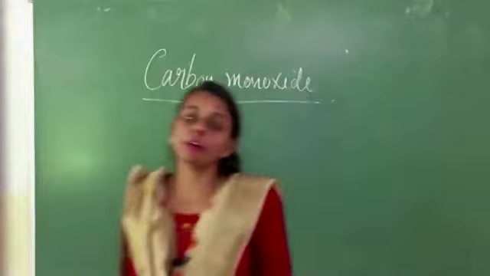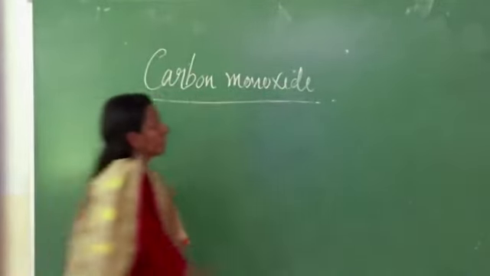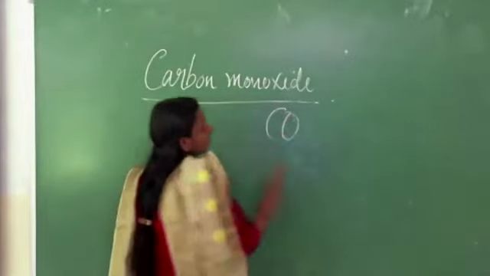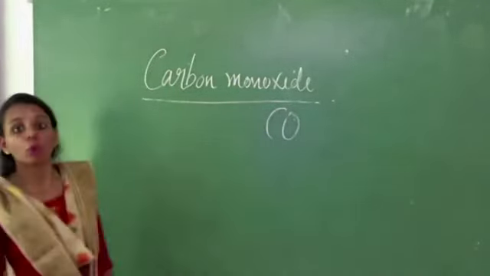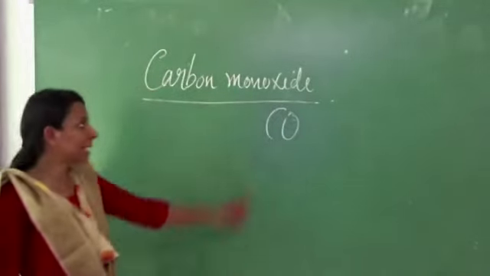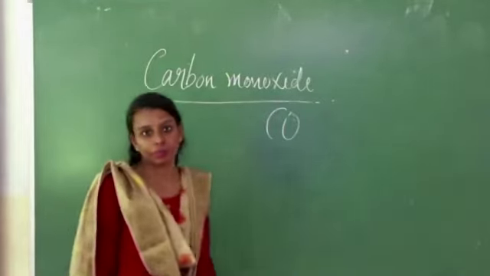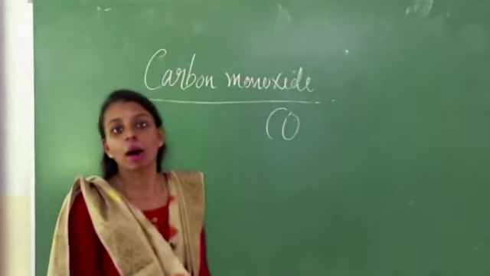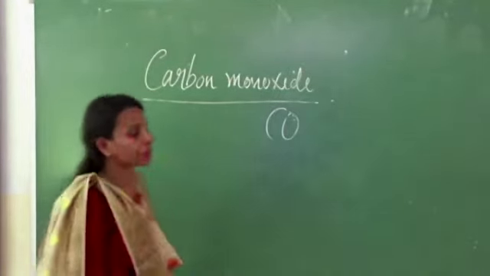Next we are discussing carbon monoxide. Carbon monoxide formula: CO. It represents one molecule of carbon monoxide. Carbon monoxide contains one atom of carbon and one atom of oxygen. The relative molecular mass of carbon monoxide is 28 AMU.